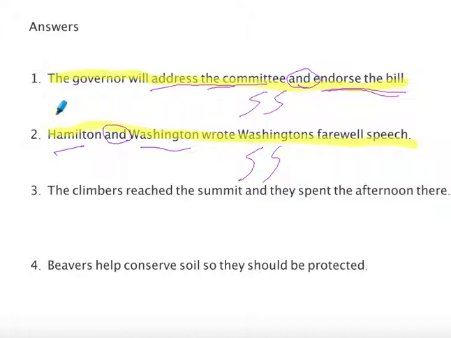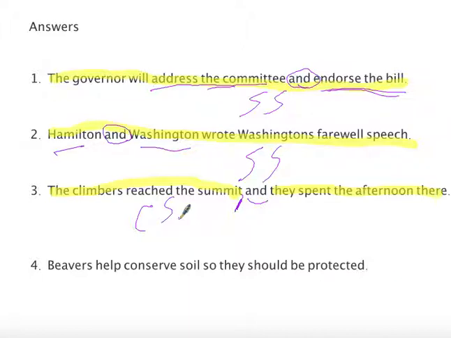Look at number 3. The climbers reached the summit and they spent the afternoon there. Now we have two independent clauses. We have the climbers reached the summit. That could be a sentence of its own. They spent the afternoon there. That could be a sentence of its own. It's got a conjunction here. Would you put a comma here? Yes, a comma would go there because we have two independent clauses. This makes this a compound sentence.